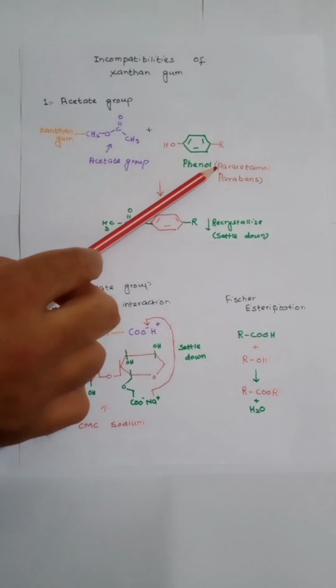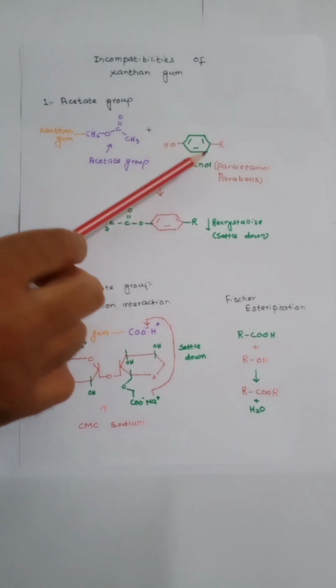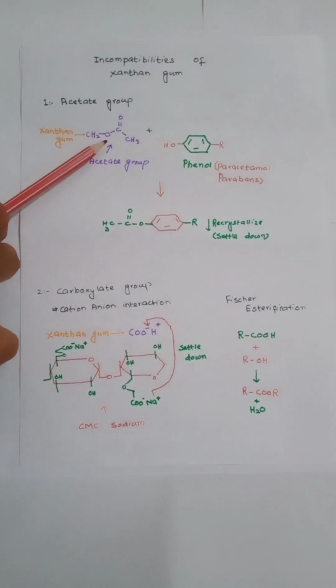When a paracetamol suspension is manufactured with xanthan gum, the paracetamol suspension settles down due to reaction with acetate groups. In such a case, certain other stabilizing agents like acrypol and gum tragacanth may be used to stabilize the paracetamol suspension. Xanthan gum is also unstable with parabens like methyl paraben and propyl paraben, and many pharmacists may add parabens in a suspension that contains xanthan gum as the suspending agent.